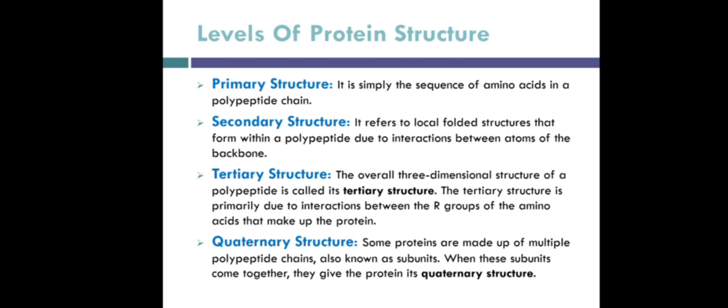Tertiary structure is determined by R groups, and the overall three-dimensional structure of a polypeptide is known as tertiary structure. Quaternary structure is an arrangement of multiple folded protein subunits in a multi-subunit complex. When these subunits come together, they give the protein its quaternary structure.